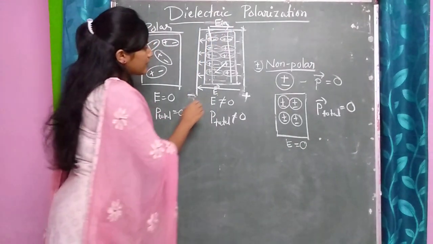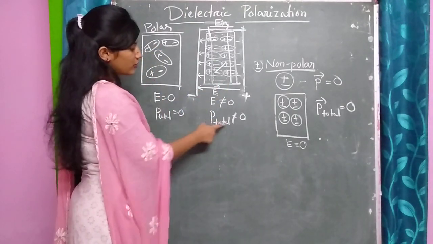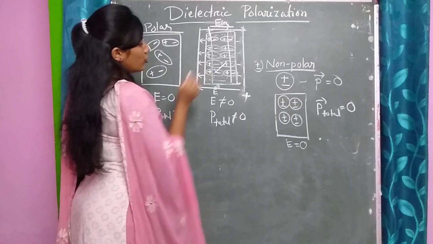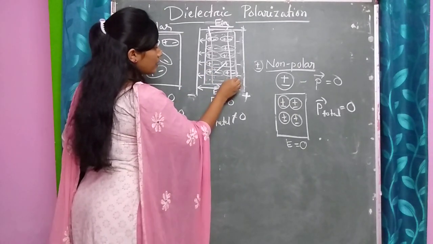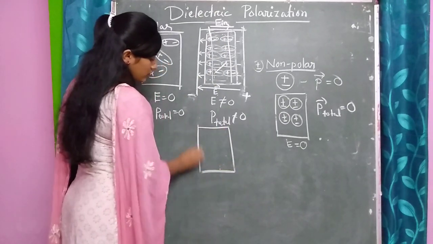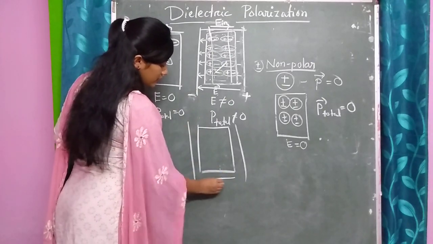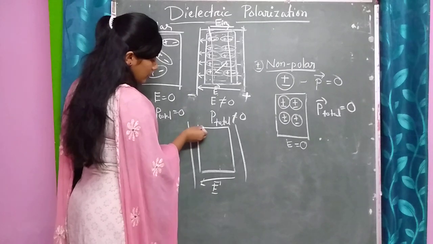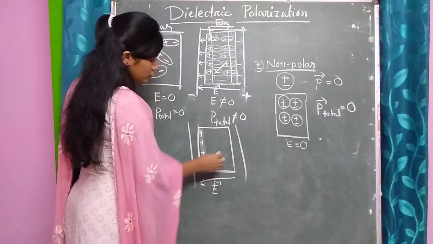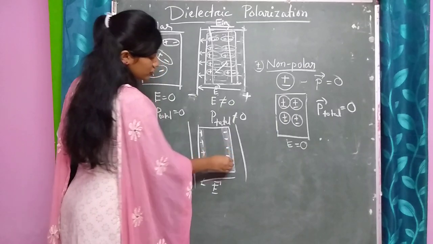Earlier the dipole moment was equal to 0, but here we will have some dipole moment, from negative to positive. After the application of electric field, the dielectric has induced positive charges here and negative charges here.